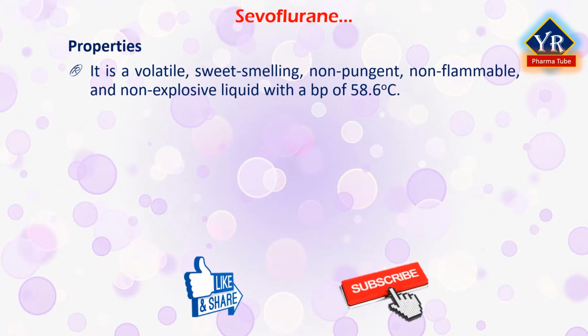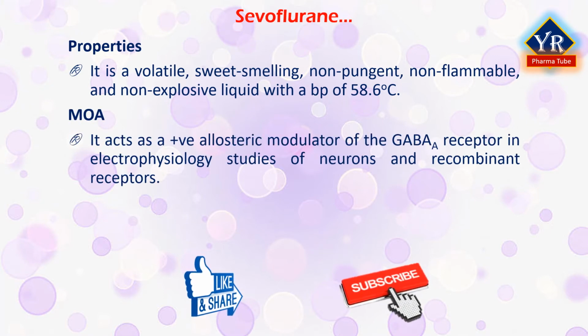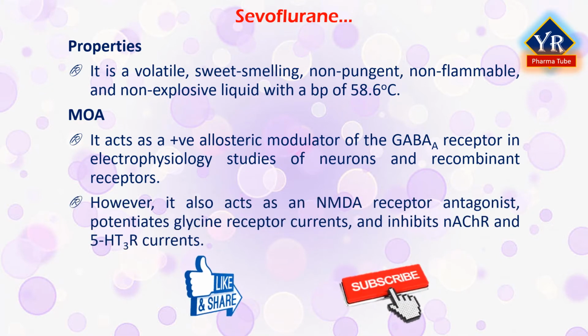Sevoflurane is a volatile, sweet-smelling, non-pungent, non-flammable, and non-explosive liquid with a boiling point of 58.6 degrees centigrade. Sevoflurane acts as a positive allosteric modulator of the GABA-A receptor in electrophysiology studies of neurons and recombinant receptors. However, it also acts as an NMDA receptor antagonist, potentiates glycine receptor currents, and inhibits nicotinic acetylcholine receptor and 5-hydroxytryptamine 3 receptor currents.